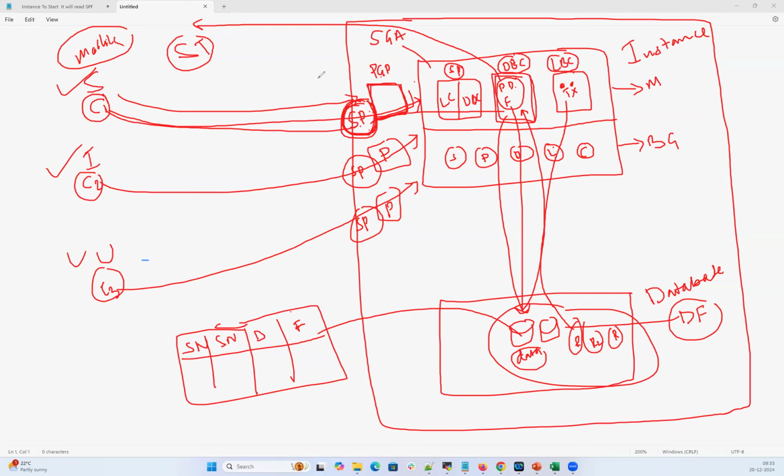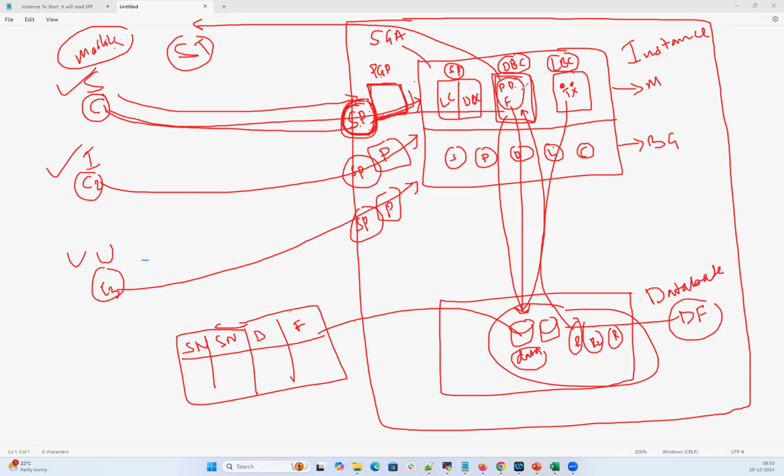This is called a cache miss, meaning the data is not there in the memory. The server process will go further into the data files, fetch the table, put it in the memory, buffer cache, and then give it to the end user. That's a cache miss. Two interview questions you might have faced here: what is a cache hit and what is a cache miss?